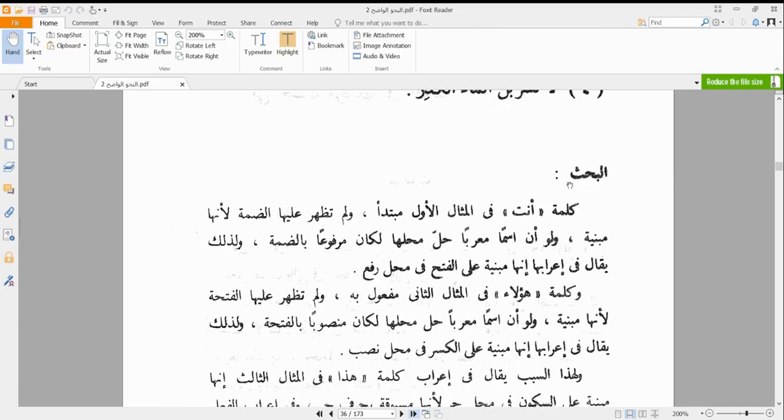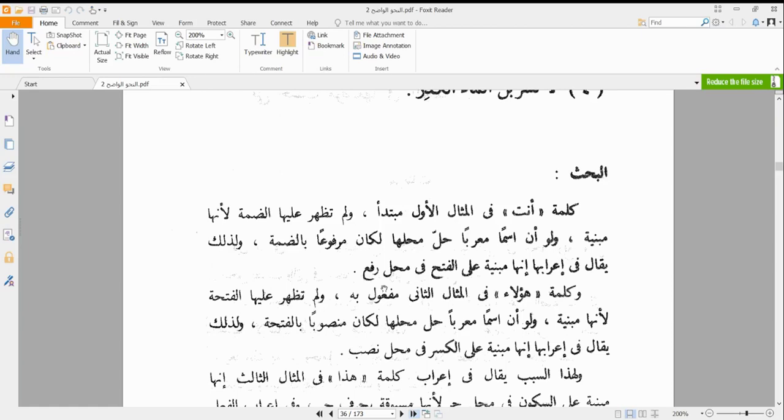You can see that in this bahth it is explained that a damma is not shown on top of this anta because it is mabniyy. If it was something that was mu'rab, for example Mubarakun rajulun muhadhab, Mubarak is a civilized man, then Mubarak could have taken a damma to show that it is marfu'. But because it is not mu'rab, it is staying in the position of something that is mu'rab. So it is said in its i'rab that it is mabniyyatun ala al-fath fi mahalli raf'.